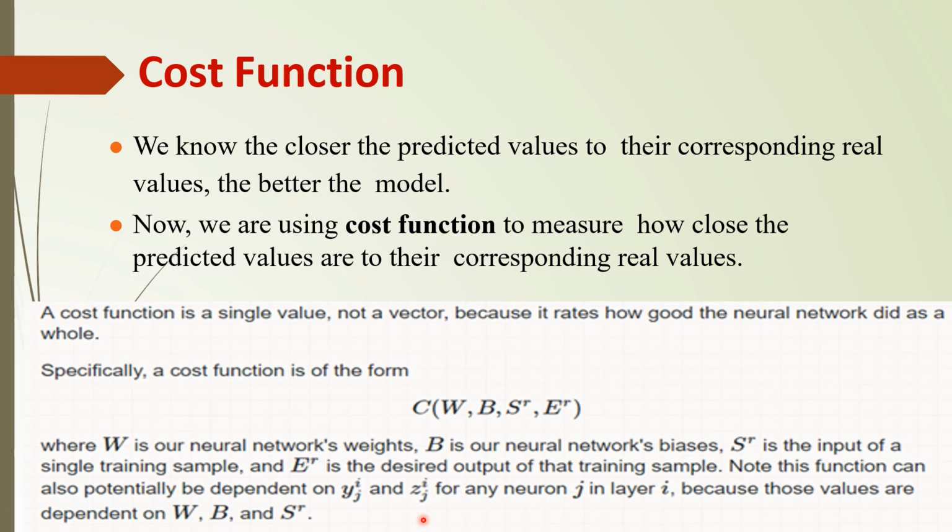This function can also potentially depend on Yj and Zj for any neuron j in layer i, because those values are independent of W, B and S. So the cost function of a neural network can be expressed as C(W, B, S, E), where W is the weight, B is the bias, S is the input data, and E is the desired output. This is the simplest form of expressing the cost function of a neural network.